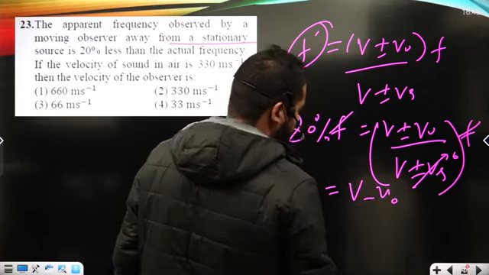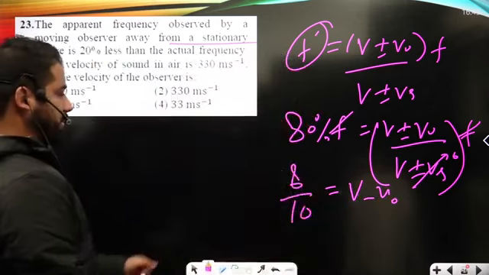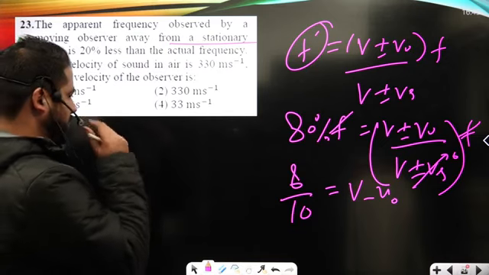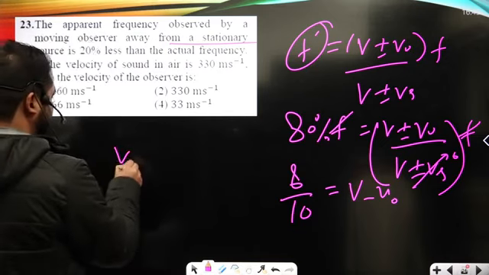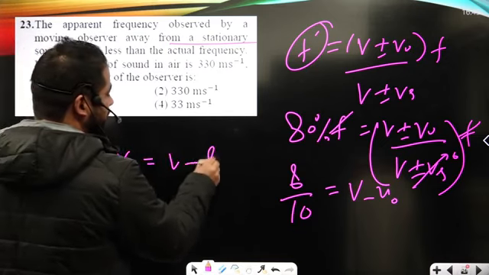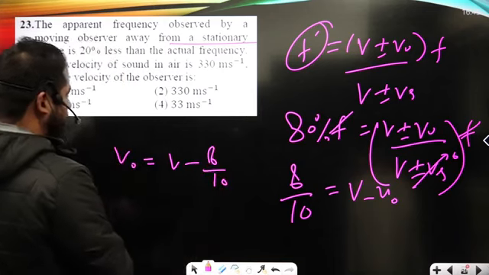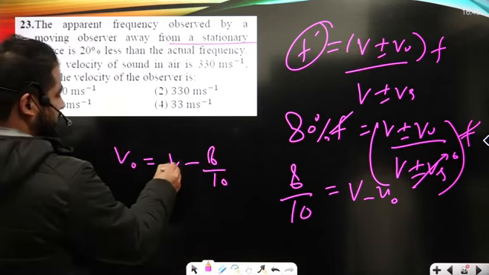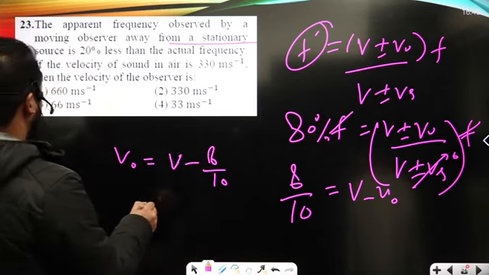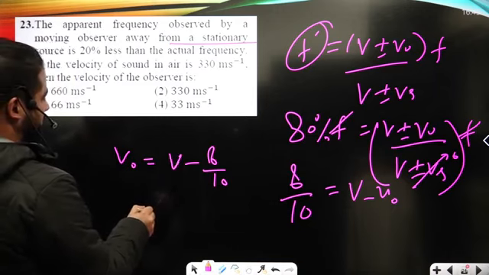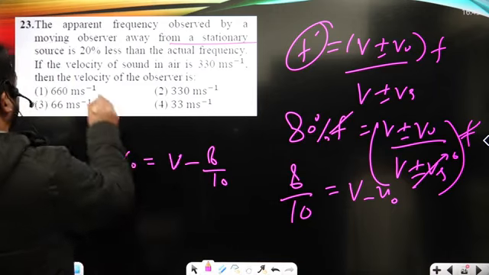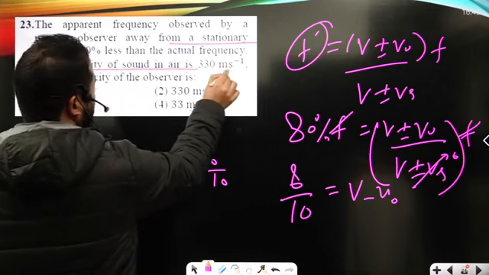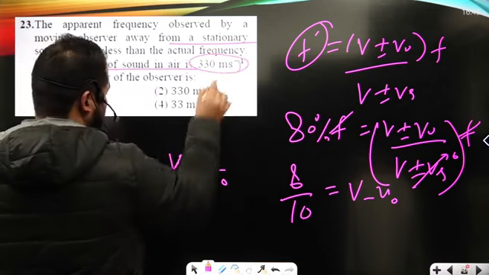It's V naught, right? And V represents the speed of the wave train. So V naught, I can say, is V minus 8 upon 10. V is here. If the speed of sound in air is basically how much? That is 330.